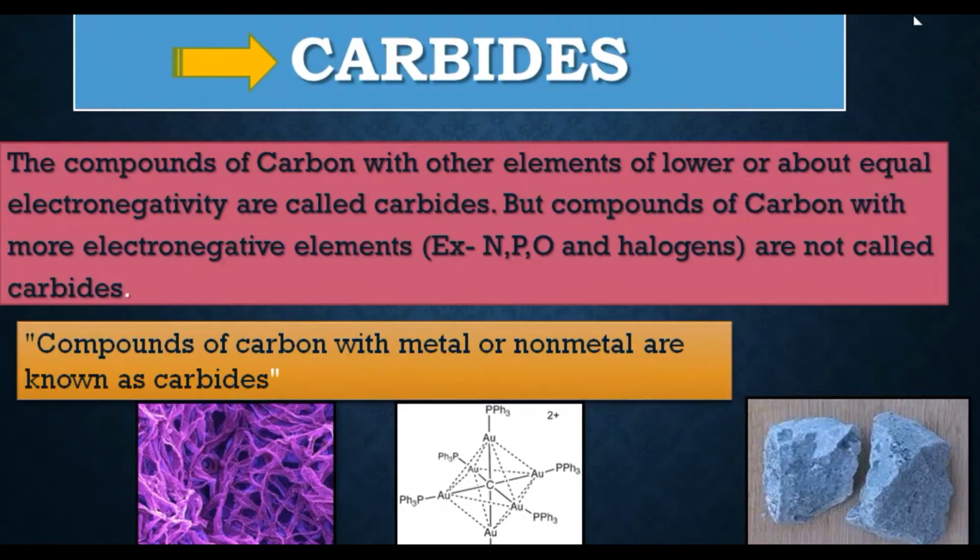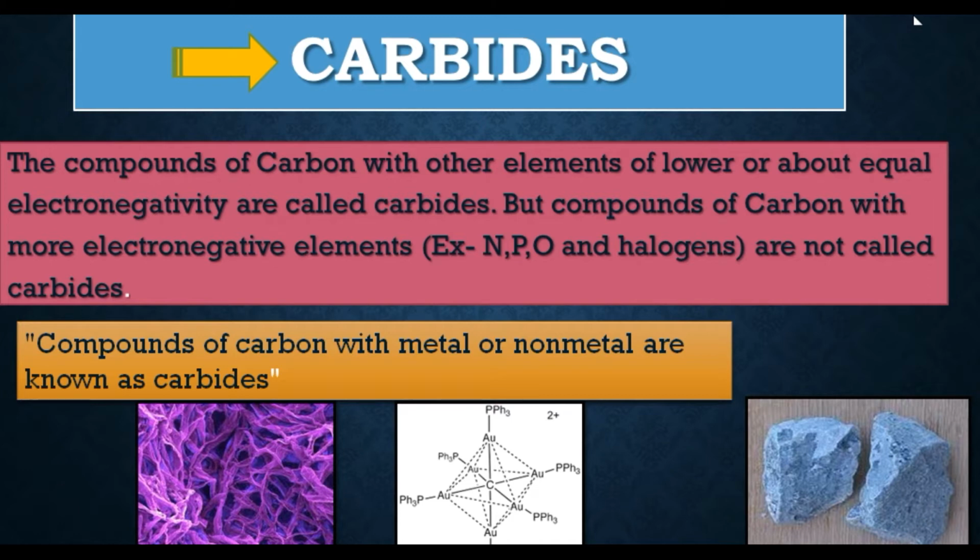So let's start from the definition of carbides. What does it say? The compounds of carbon with other elements of lower or about equal electronegativity are called carbides. But compounds of carbon with more electronegative elements, for example nitrogen, phosphorus, oxygen and halogens, are not called carbides.